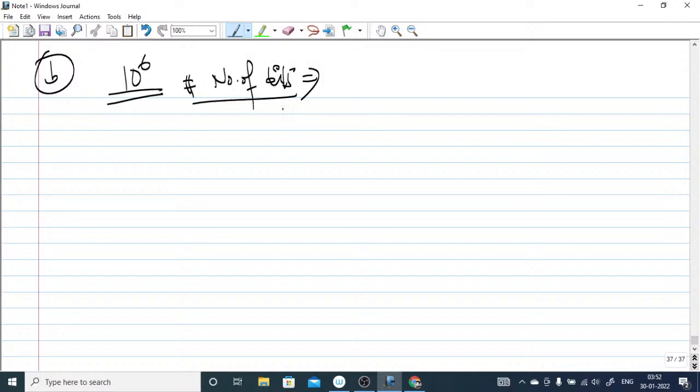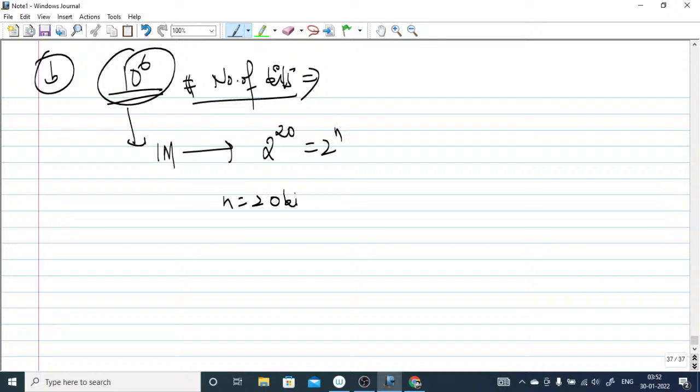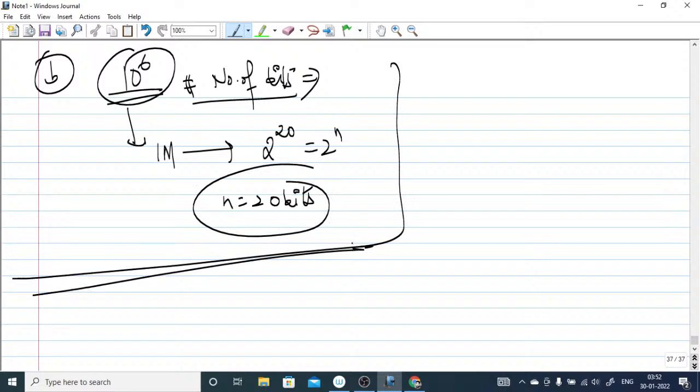So that is 1 mega, right? Means 20 bits are required. 10 raised to power 6 means what? 1 mega means 2 to the power 20. If you compare with 2 to the power n, n equals 20 bits. This is one method, and there is no need to use a calculator and all.